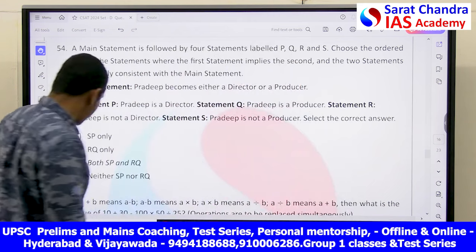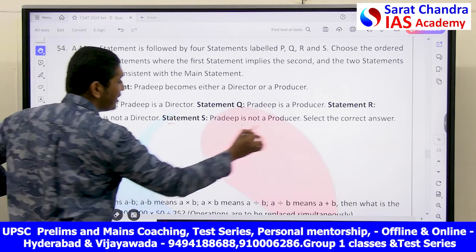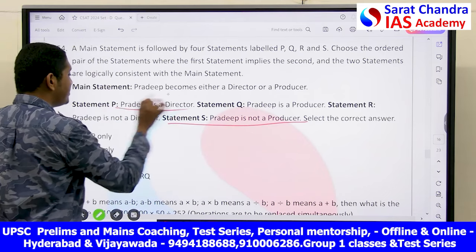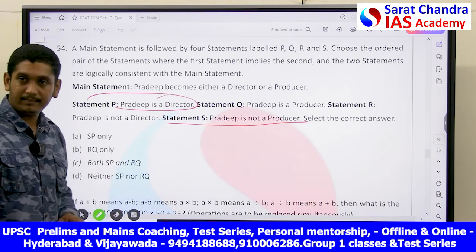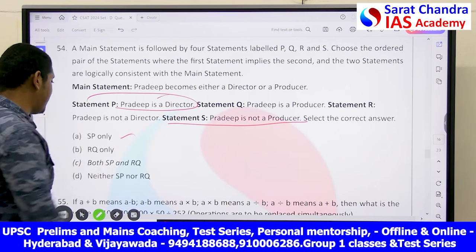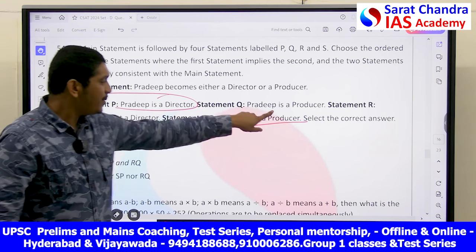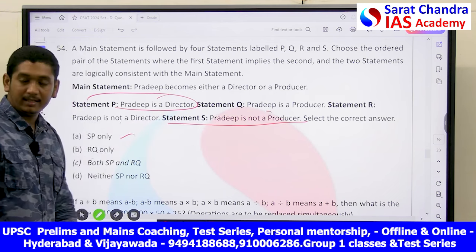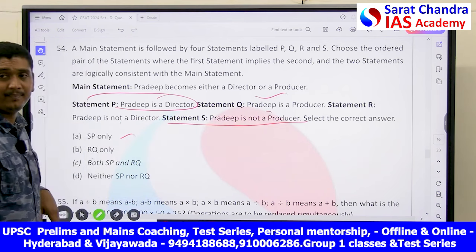Now let's see the combinations here. SP, what is SP? S says Pradeep is not a producer, P says Pradeep is a director. This says very clearly that Pradeep is a director. I accept that SP is correct. Now, next statement, RQ. Pradeep is a producer but not a director. This says that Pradeep is a producer directly, very clearly.